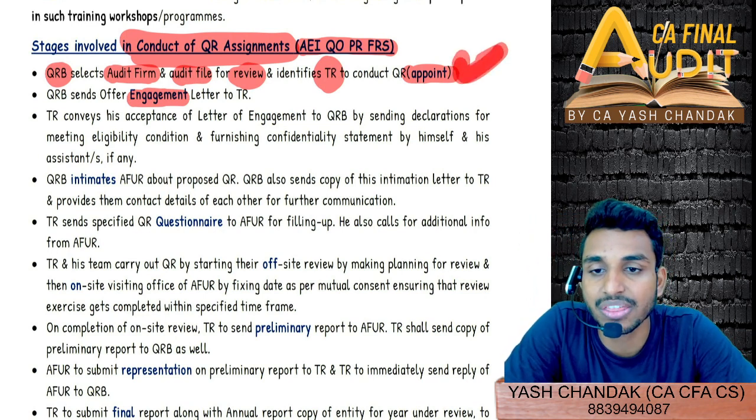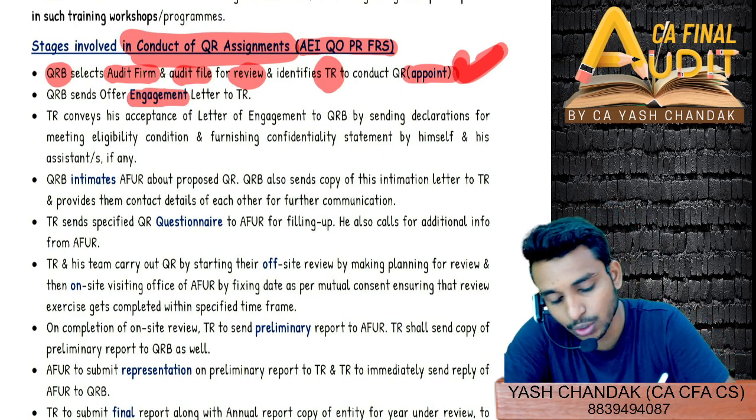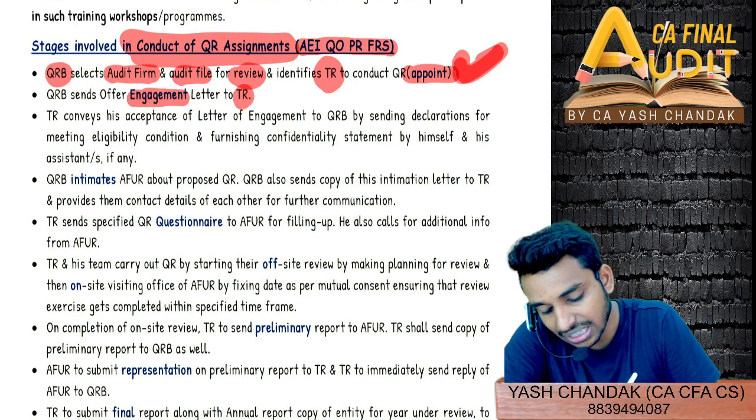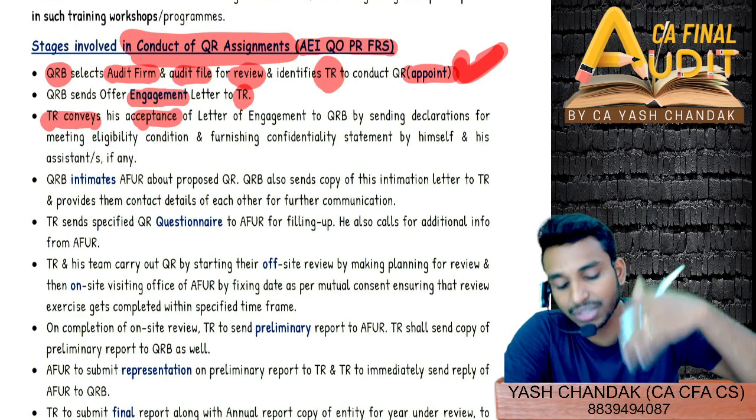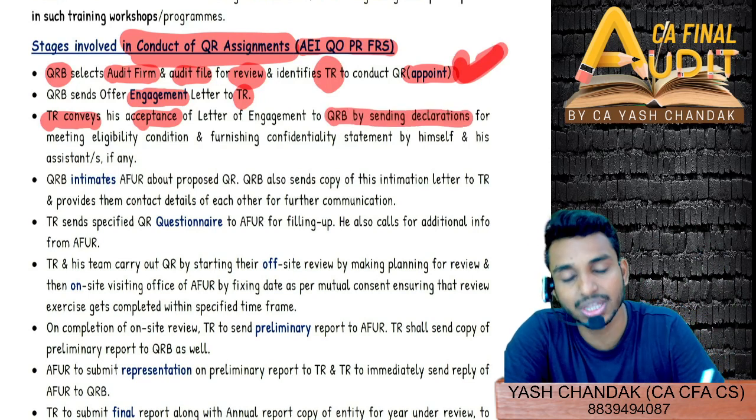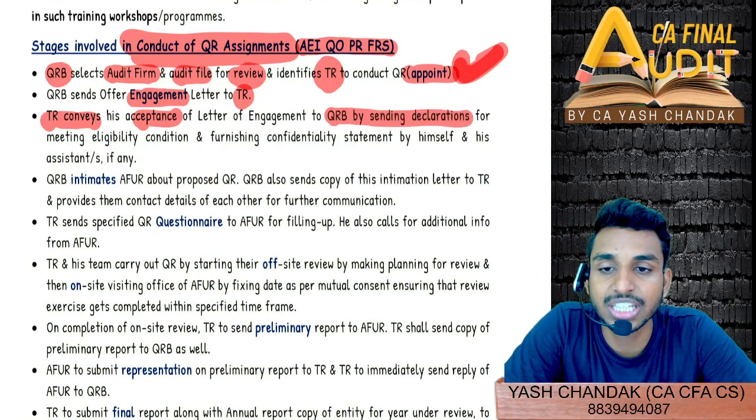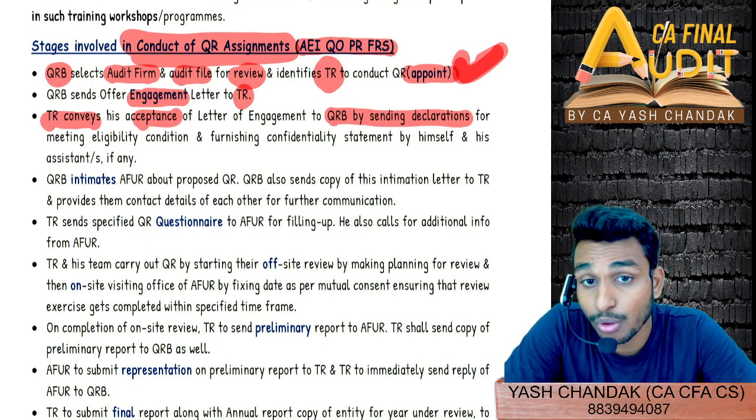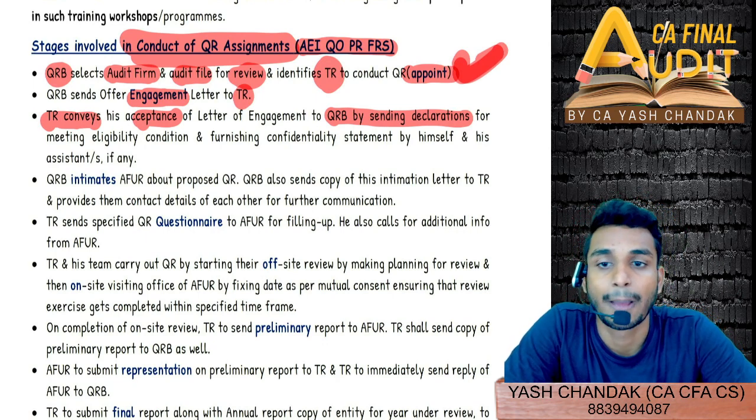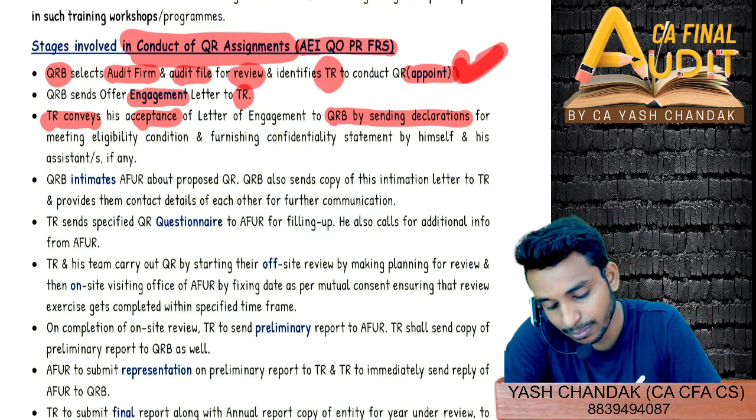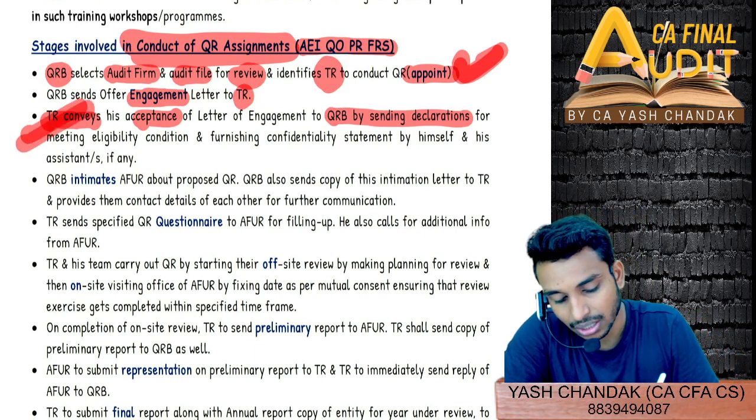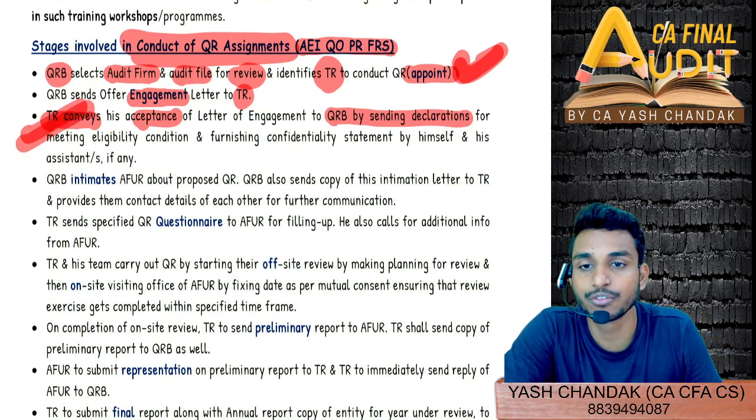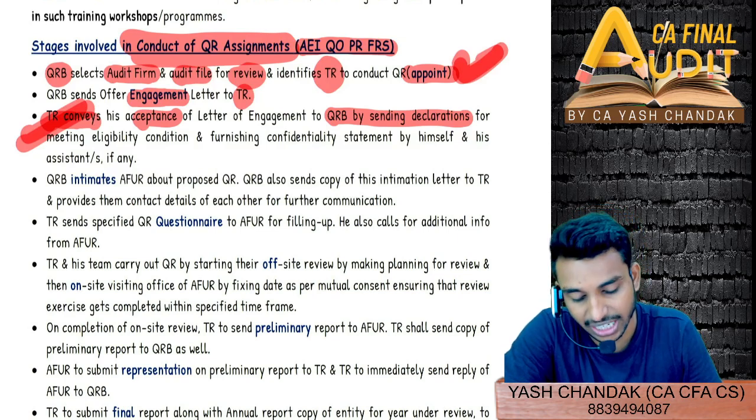E for engagement letter, will be sending the engagement letter to the technical reviewer, and then the technical reviewer will be conveying the acceptance of this engagement letter, whether or not he accepts the conditions mentioned in the engagement letter, how the review will be done, the responsibility of the technical reviewer, the responsibilities of the AFUR, everything will be then conveyed by the technical reviewer, conveying the acceptance of the engagement letter.